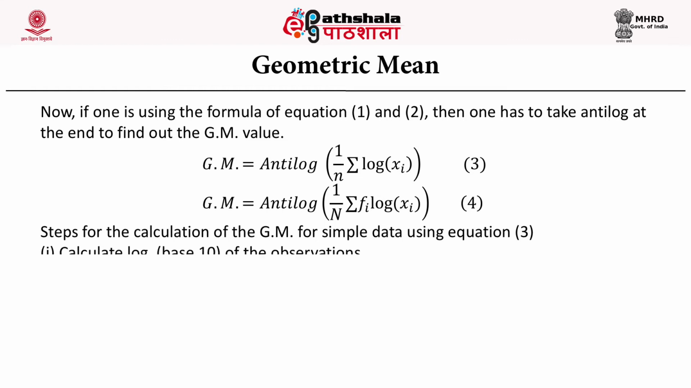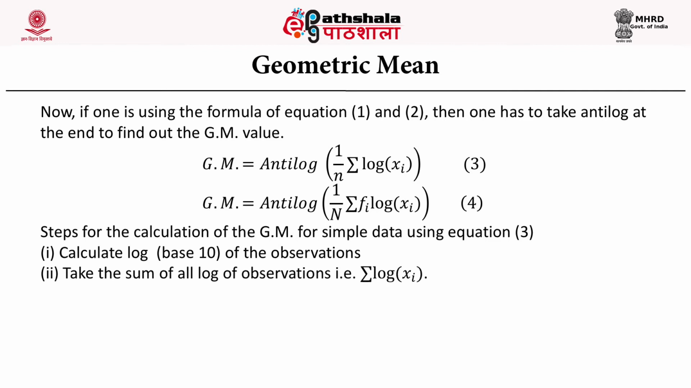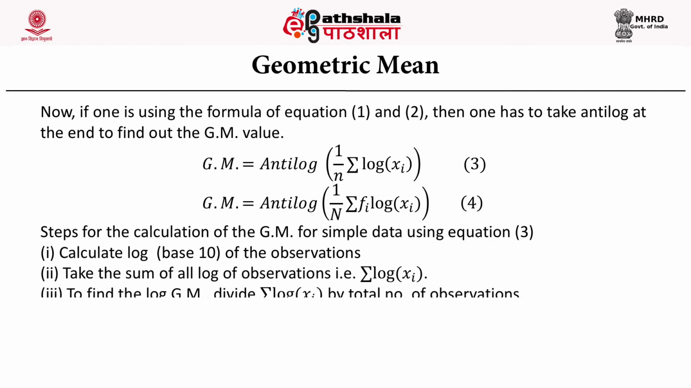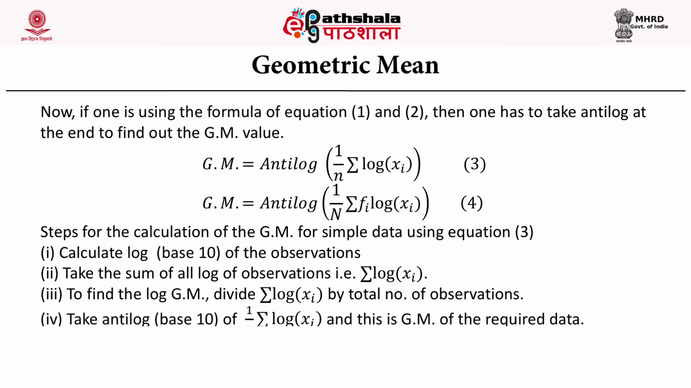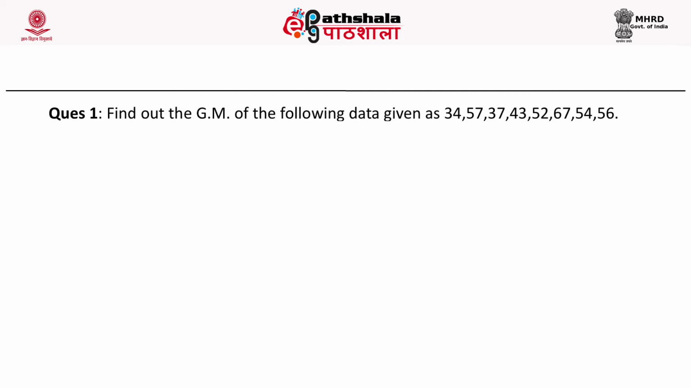So there are some steps for finding the geometric mean. First, calculate the log of the observations under base 10. Take the sum of all of them, that is summation of log of xi, then find the log of the geometric mean by dividing the summation of log of xi by the total number of observations. Now take the anti-log of base 10 of 1 upon n summation of log of xi, and this is the geometric mean of the required data.